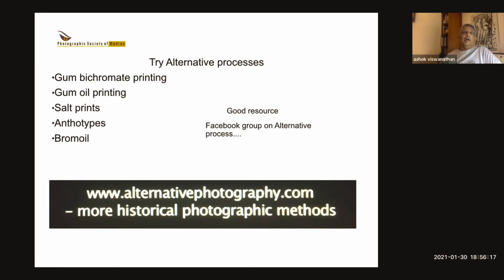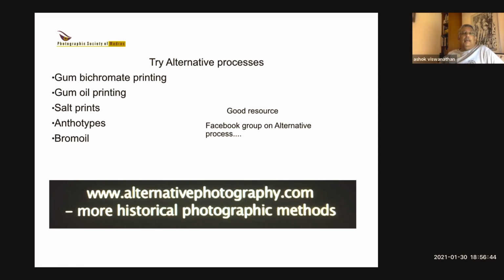The last one, which is what I'm trying actually at the moment, is bromoil printing. This is again an old process from the late 1800s, early 1900s, where you make a print on paper, bleach it, and then you use oil paint or oil ink, lithographic ink, to bring back the image with a brush. And if you do it properly, you get some of the most beautiful prints that I've ever seen.